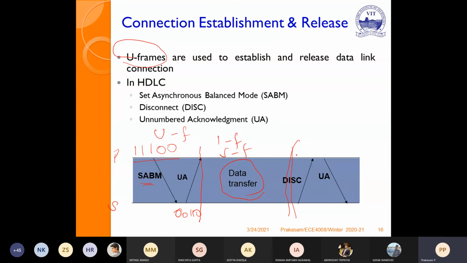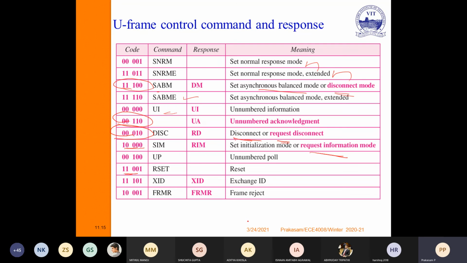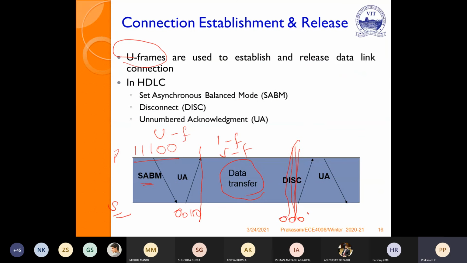Once all those things are over, the disconnect request will be raised by the receiver. So it will send 00010. That means I am not containing any information, so we can disconnect the connection. That will be received by the primary. Again, the primary acknowledges with 00110, okay, we can disconnect between us. So the connection will be disconnected. Again, here it is a U frame.